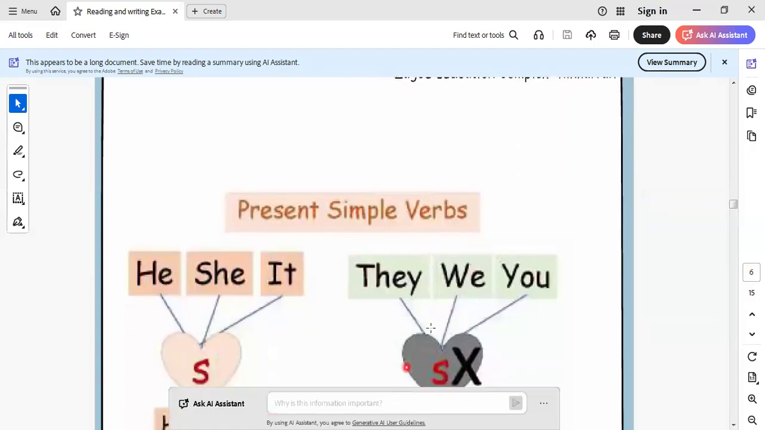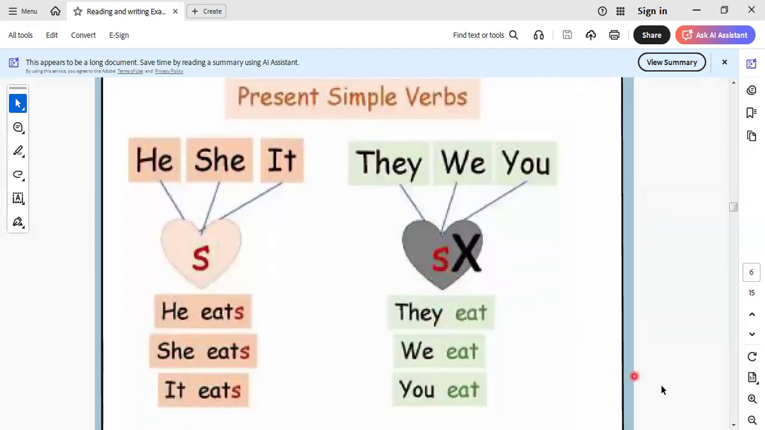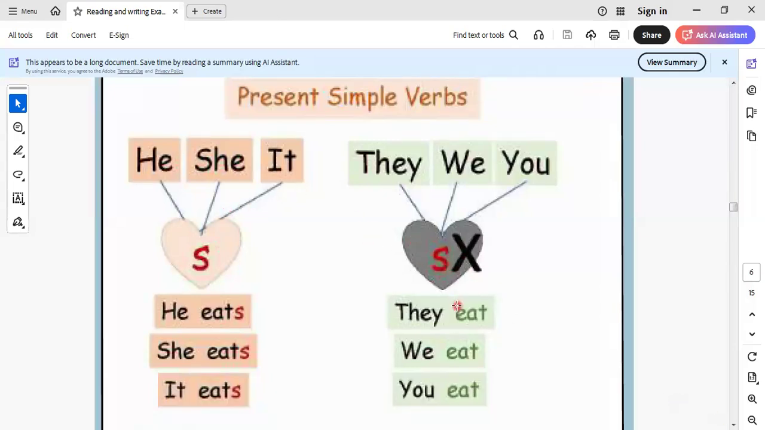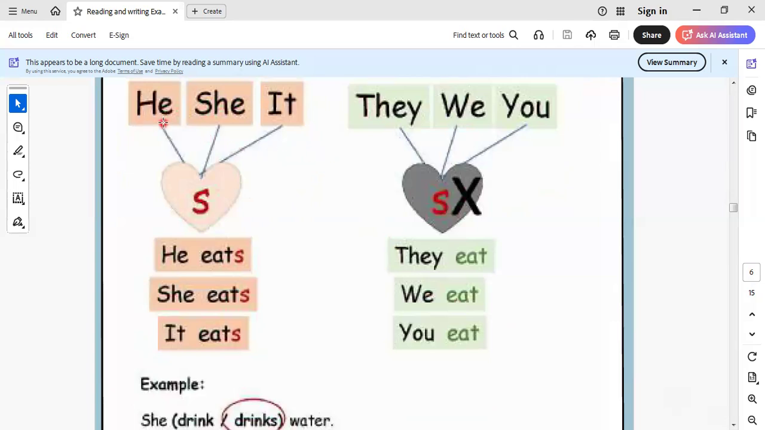Let's go to another one here. Here is the present simple tense. We use some verbs ending in s and others not ending in s, like this one. When we use she, it, we use s in the verbs. You, we, they, I don't take s.